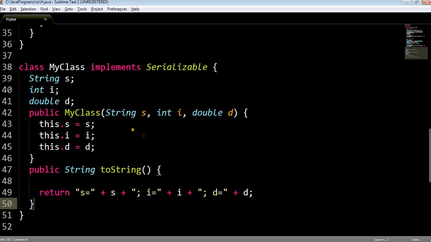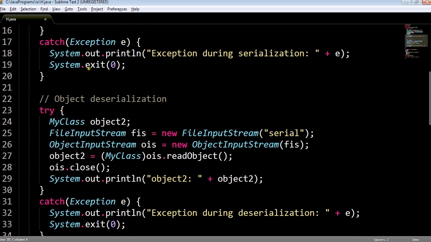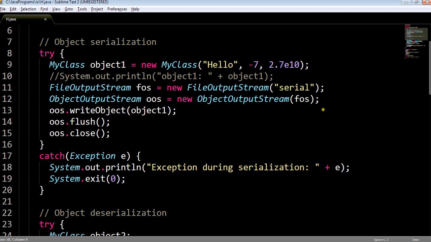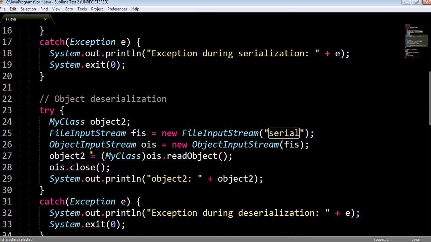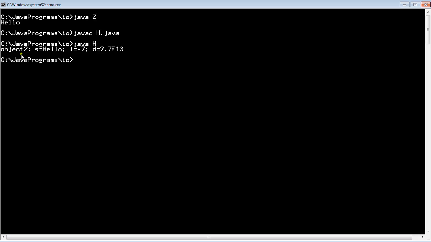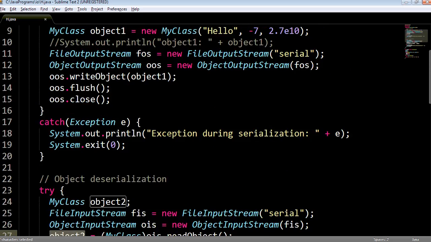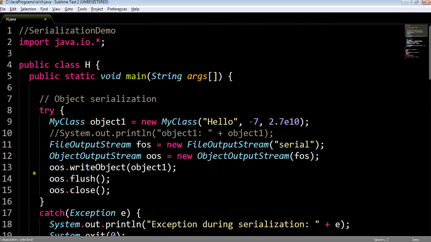So ultimately what we have done in this program is save one object into the file named serial, and then retrieve the object and save the reference in object2, and then print only that object2 to confirm whether the object has been retrieved successfully or not. And we have seen the object has been retrieved successfully, because all three properties are the same as we mentioned here and saved the object here.